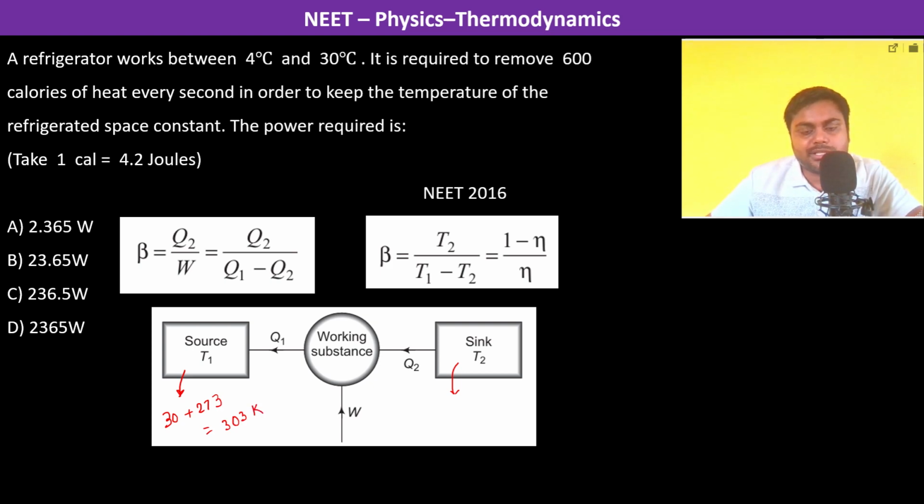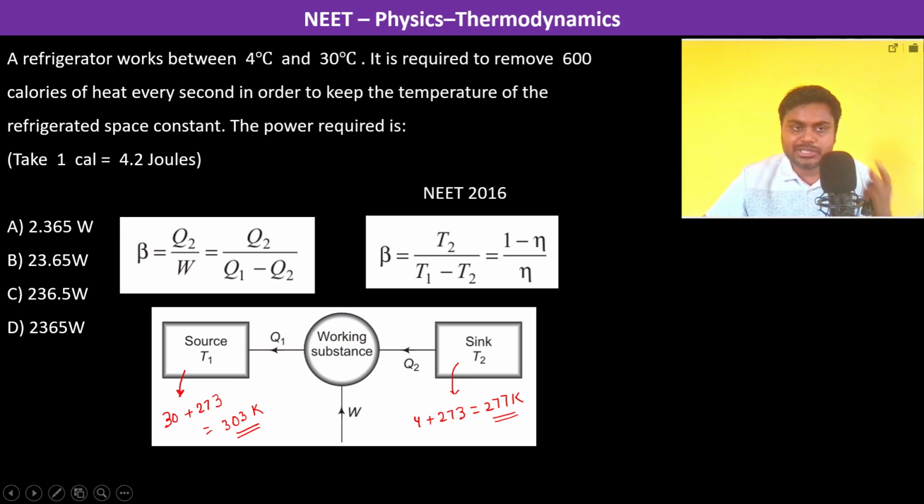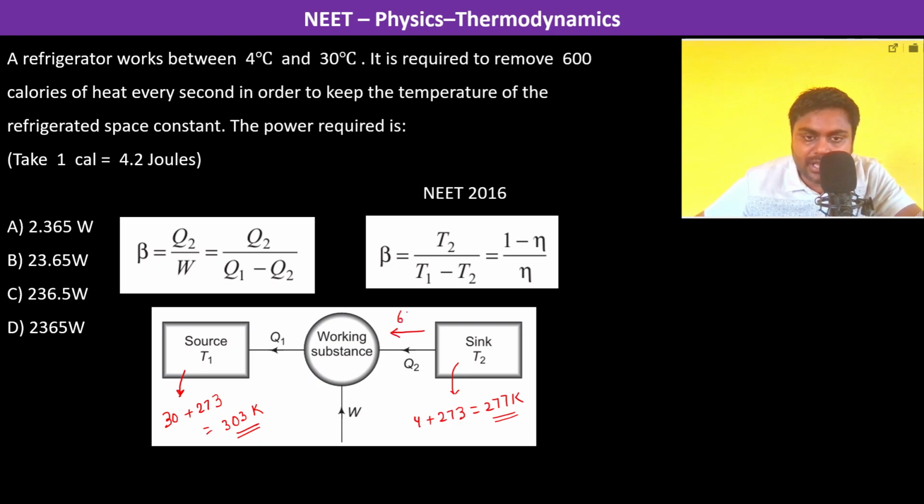T2 is 4 plus 273, which is 277 Kelvin. Okay. Now it is required to remove 600 calories of heat every second. So from here, how much? 600 calories has to be removed every second.